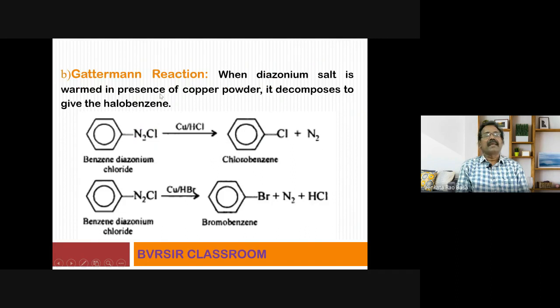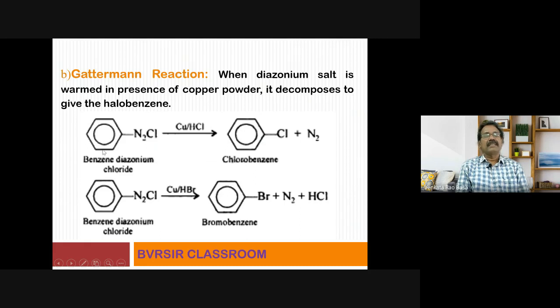Another one is Gattermann reaction. This reaction is also very, very important. What is Gattermann reaction? When this diazonium salt, which is prepared in the first step, is warmed in presence of copper powder. Don't forget this point. Gattermann reaction, copper powder, it decomposes to give the halobenzene.